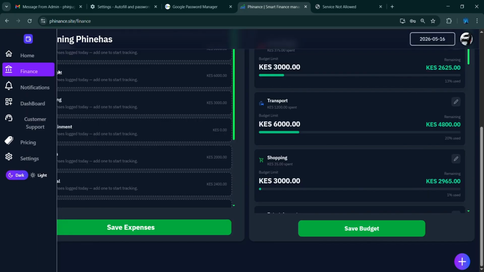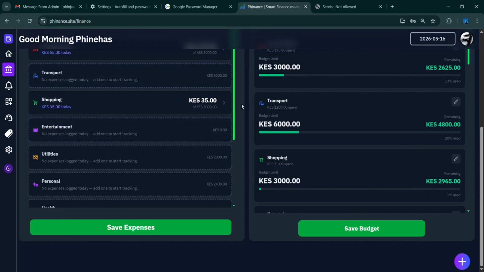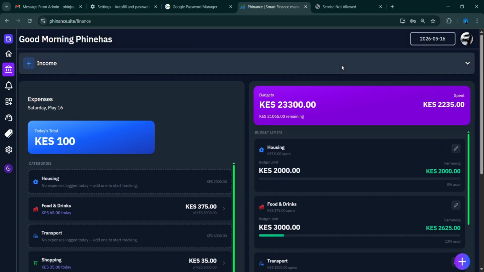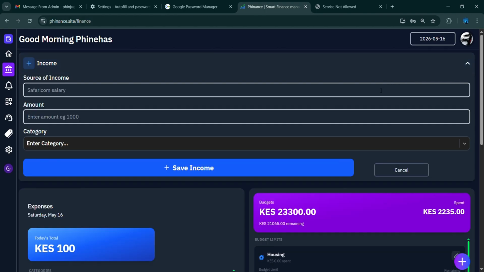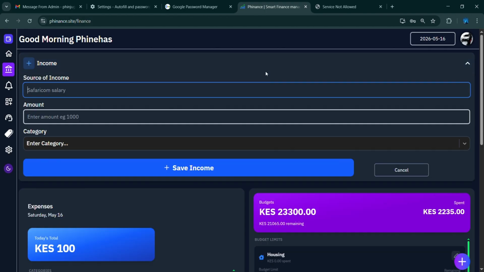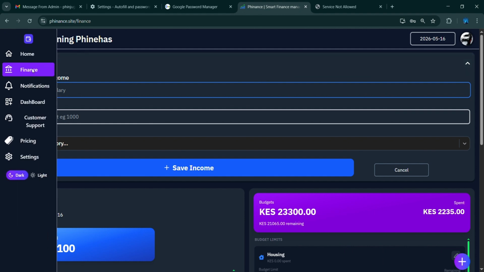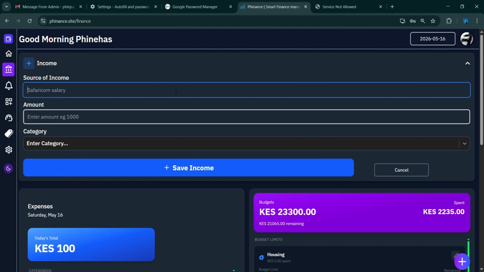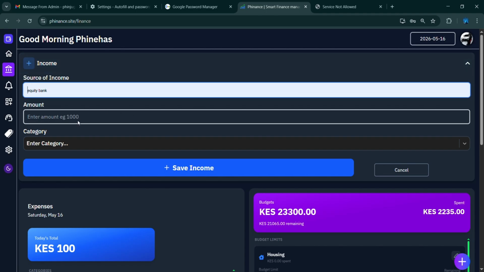Let me take you through the finance section now. The reason it's called Phinance with a PHIN is because that's my first name, so I fit it in there cleverly. So this is where you log your expenses. We're in the finance page. This is where you log your source of income, where you got your income. Let's say you're working in Equity Bank. Your source of income ideally will be Equity Bank, as there's a suggestion here.